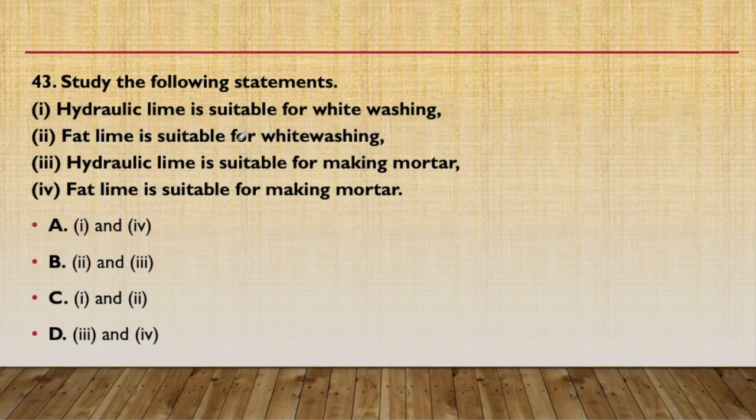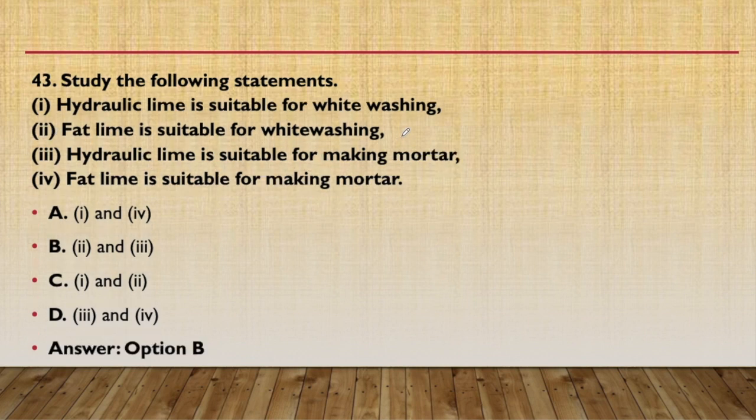We have to memorize that fat lime is always suitable for whitewashing, so hydraulic lime is not suitable for whitewashing. Secondly, for making mortar, hydraulic lime is suitable. So always remember this: hydraulic lime is suitable for making mortar and fat lime is suitable for whitewashing. So the answer will be B, that is the second and third statements are correct.